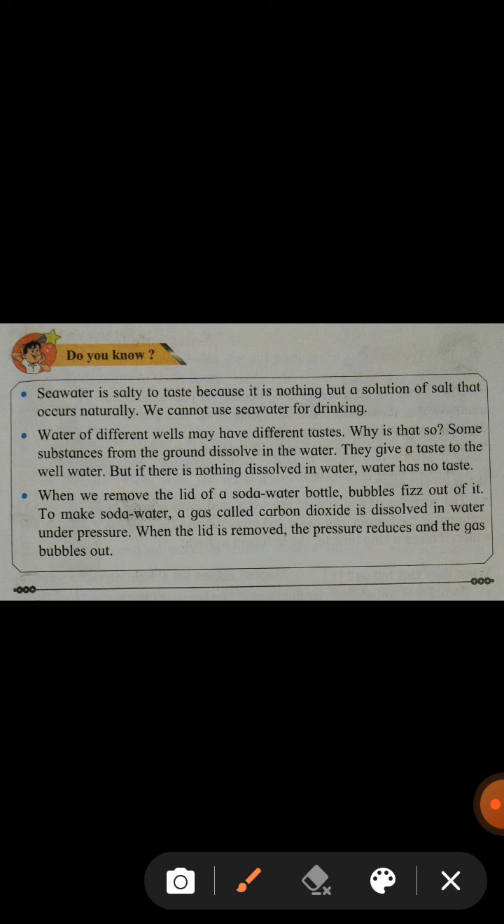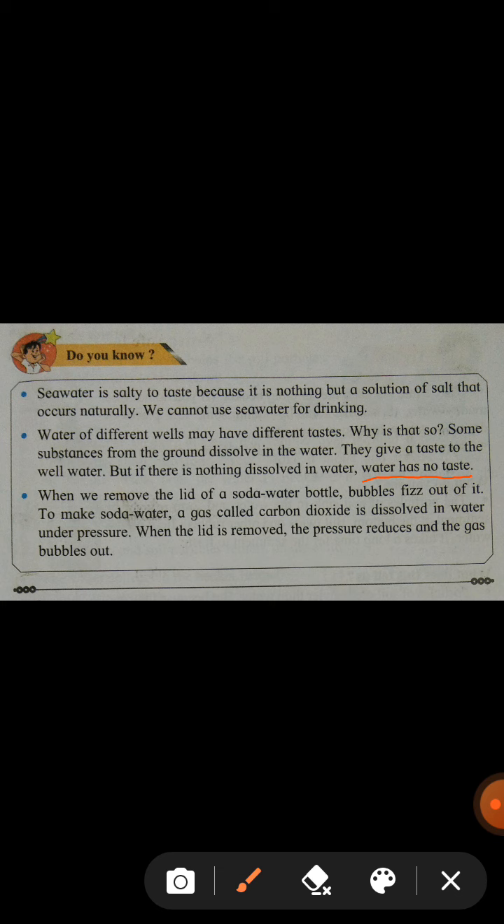Now water of different wells may have different taste. Why is it so? Because some substances from the ground dissolve in the well water and give their taste to the well water. And if nothing is dissolved in water, then water has no taste. Remember, water has no taste.